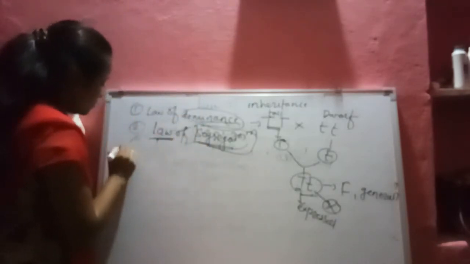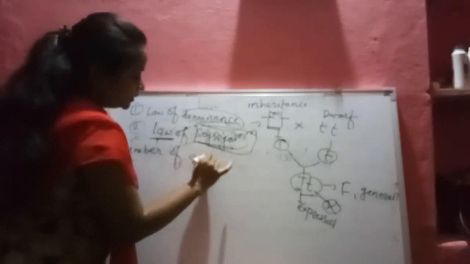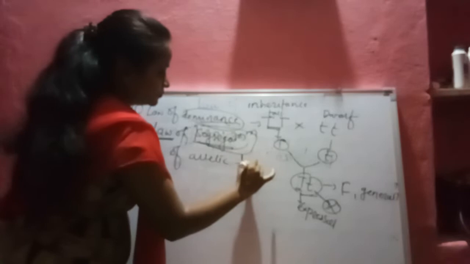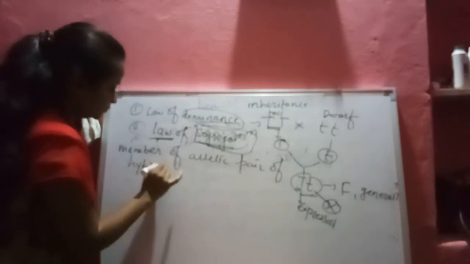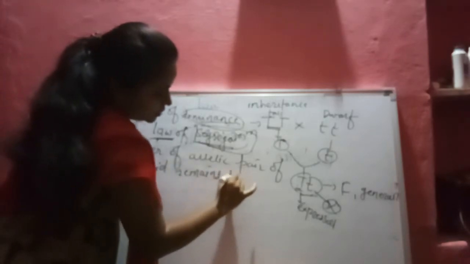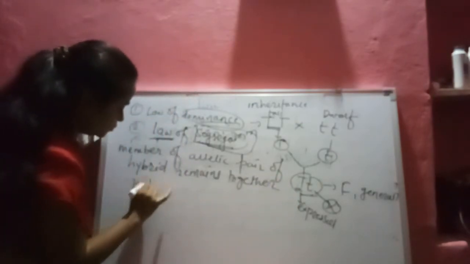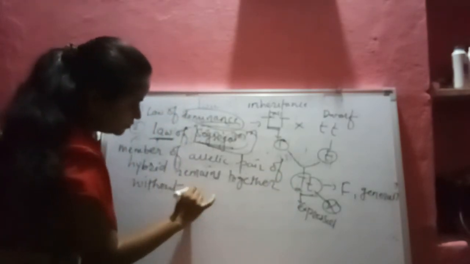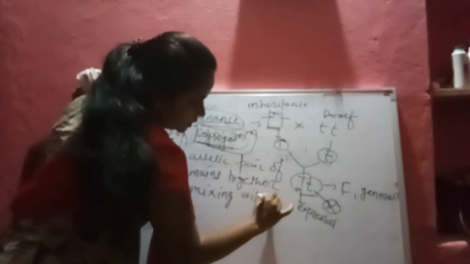The members of the allelic pair of the hybrid remain together without mixing with each other.